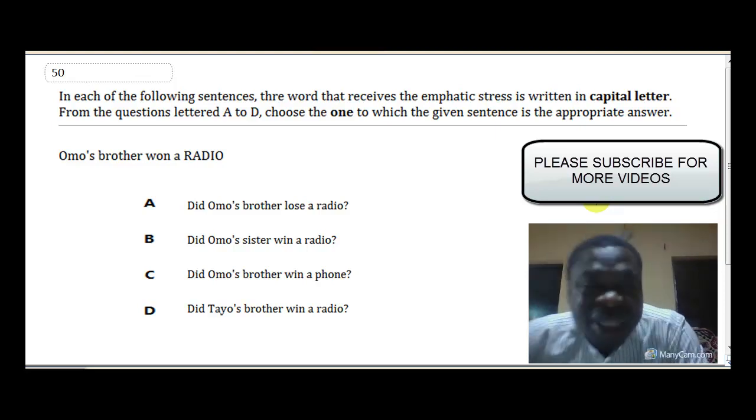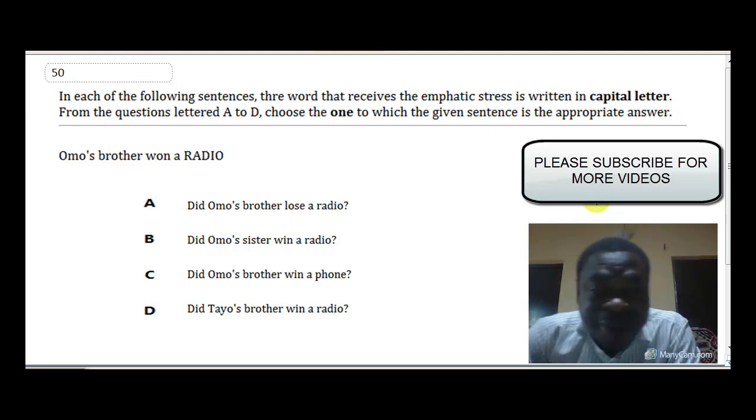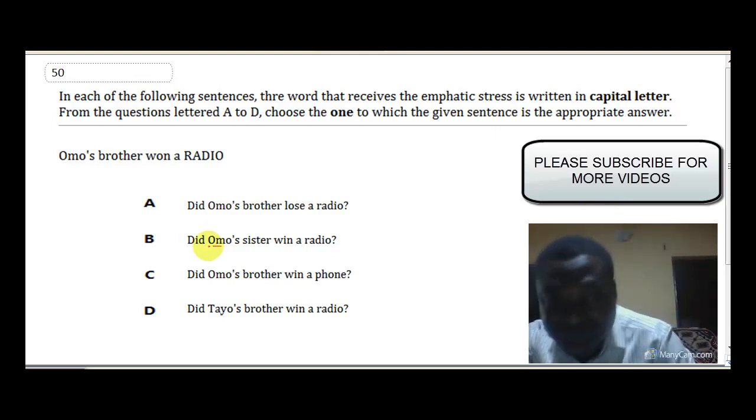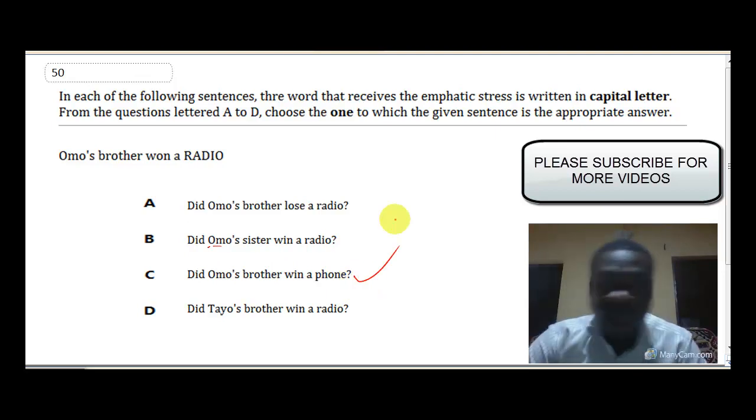Now, option C is the answer, because phone contrasts with radio. Radio is emphasized, and since phone contrasts with radio, option C will be our answer. Okay, question 51.